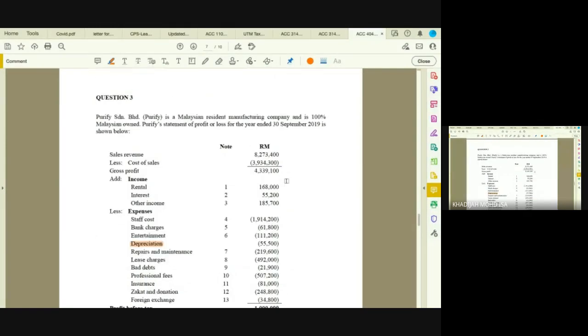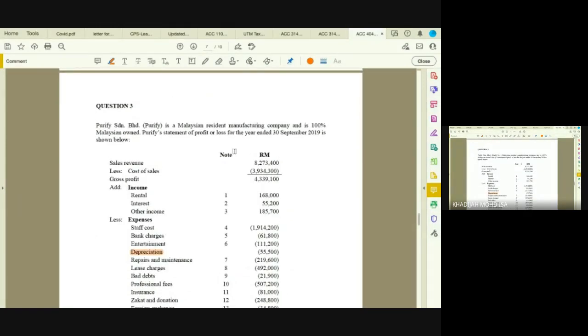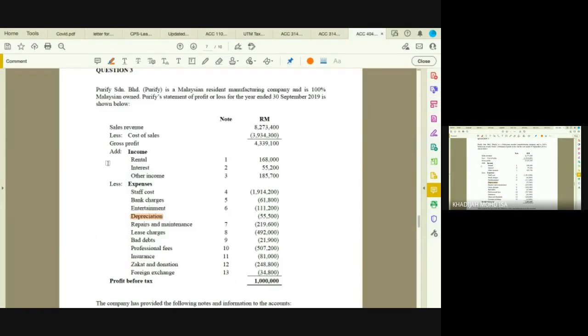But in this case, remember that you already have a sales revenue here. So this is another business income. So now you have two business incomes. One is from your sales revenue, and it's not clear what the company is actually doing here, but they have sales revenue. That is business one, and now you have business two, which is the rental income.